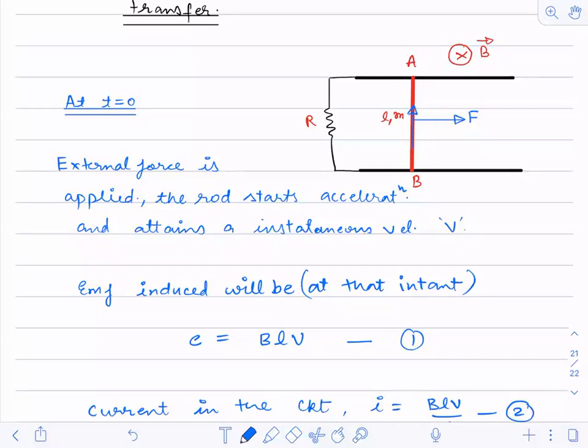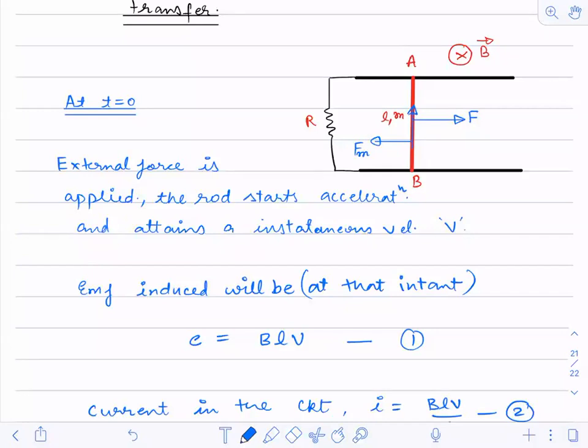Is there anyone who is having any kind of doubt in this? If there is anyone having any doubt, you ask again. The current is in upward direction using Fleming's rule. FBI you have to use over here.